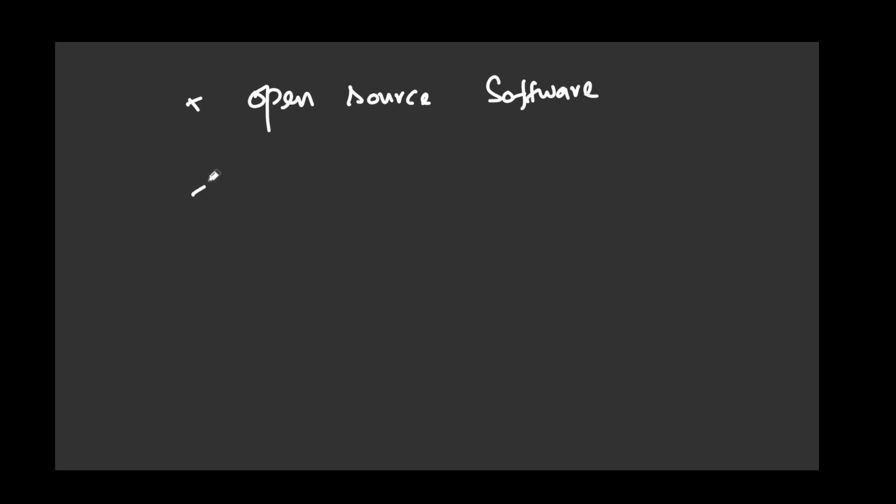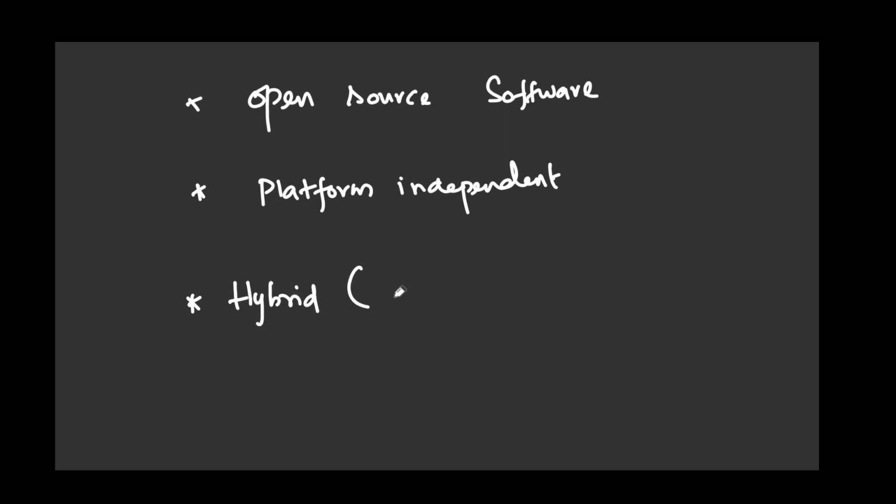The next one is Java is open source software. Okay, and Java is platform independent software. Okay, and Java is a hybrid language, or I can say it has a compiler and interpreter.